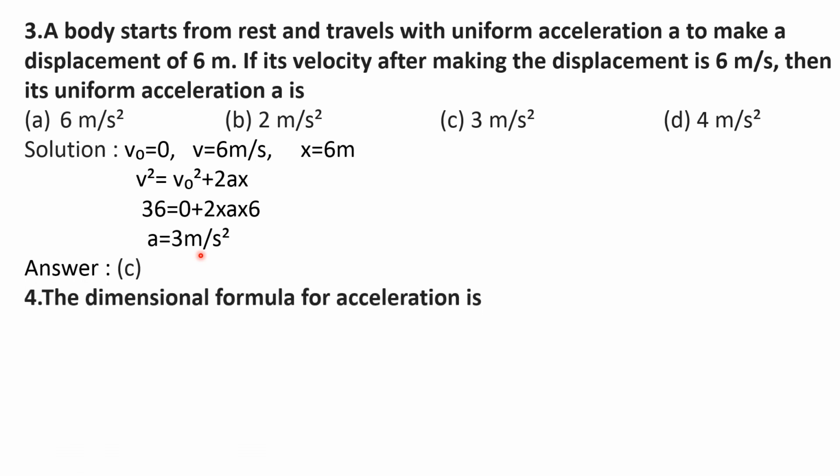Next question. The dimensional formula for acceleration is, options are A L t to the power 2, option B L t to the power minus 2, option C L to the power 2 into t, option D L to the power 2 into t to the power 2.